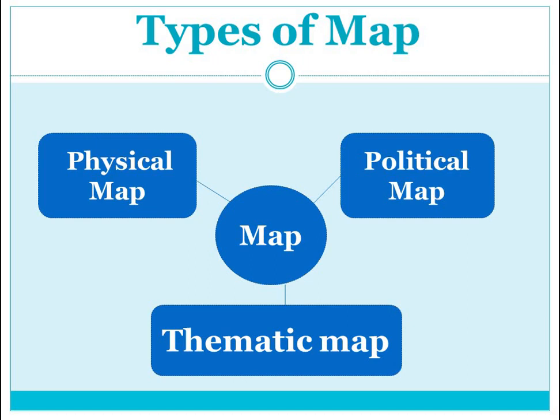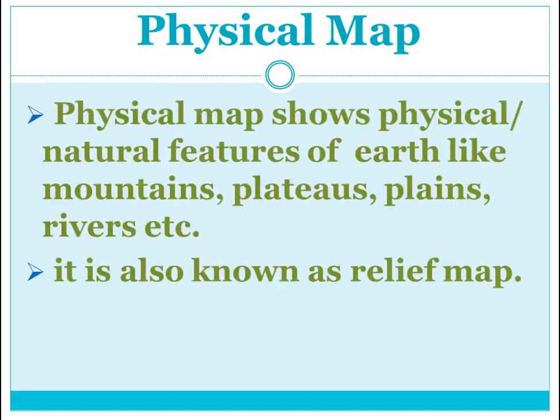Now the next topic, types of map. Physical map, political map, thematic map. Now let's discuss all these. The first one is physical map. Physical map shows physical features or the natural features of the earth like mountains, plateaus, plains, rivers, etc. Means the features of the earth that are natural are shown on physical map.